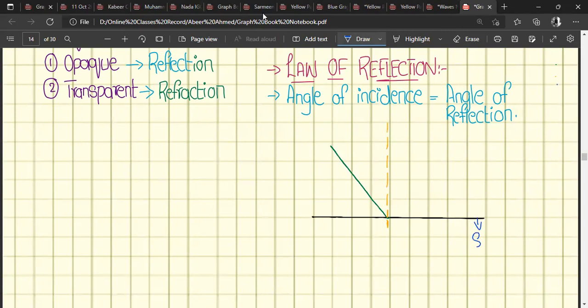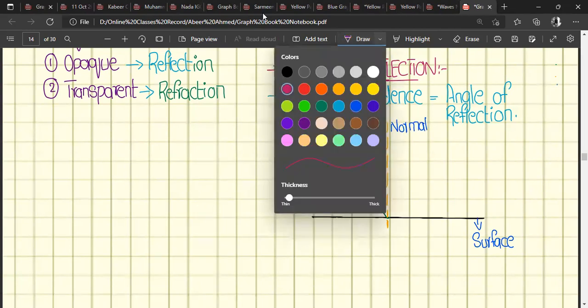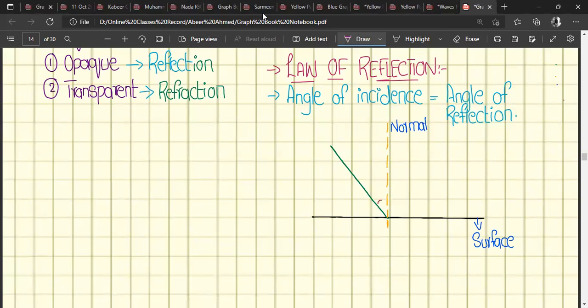So this is our surface and we need to draw a perpendicular line which is known as the normal line. So this is our normal line, and now you can easily measure the angle of incidence from here, right?